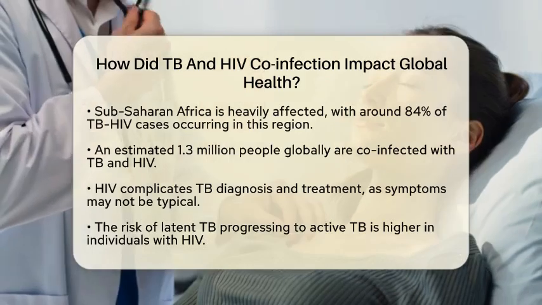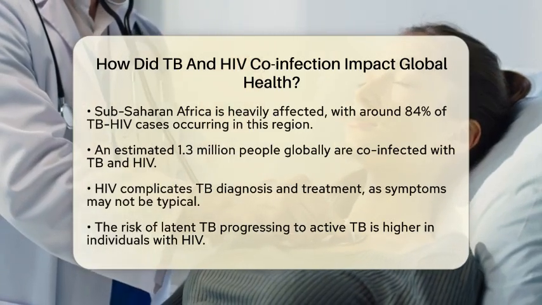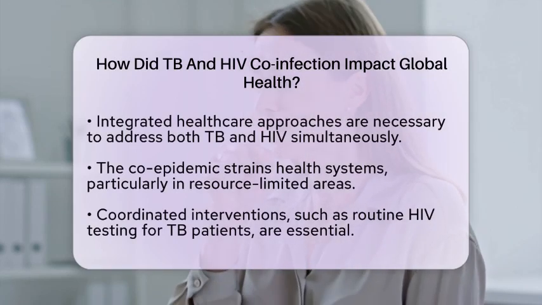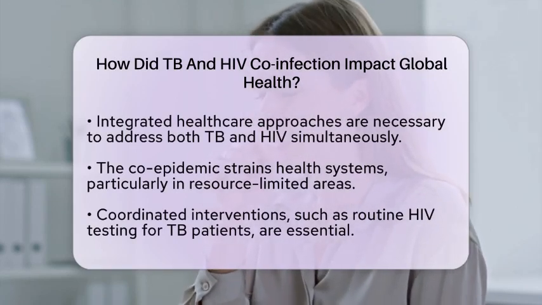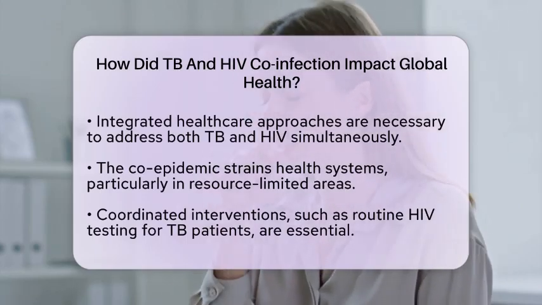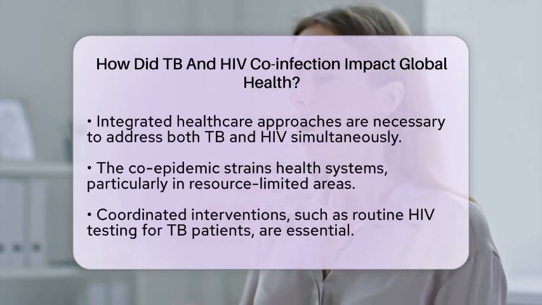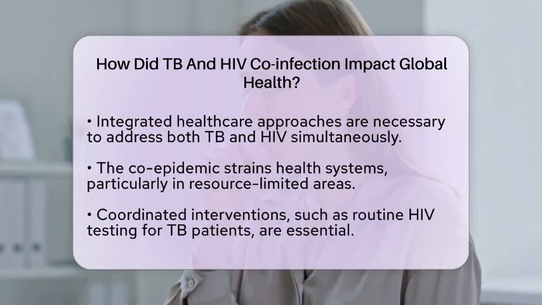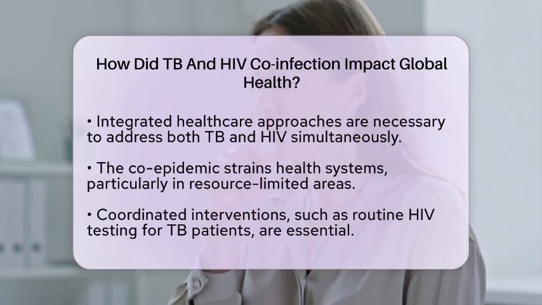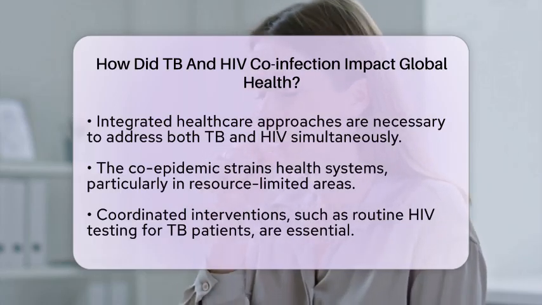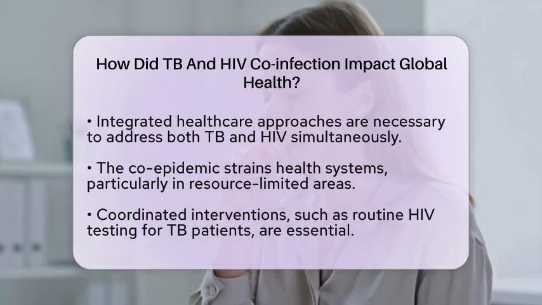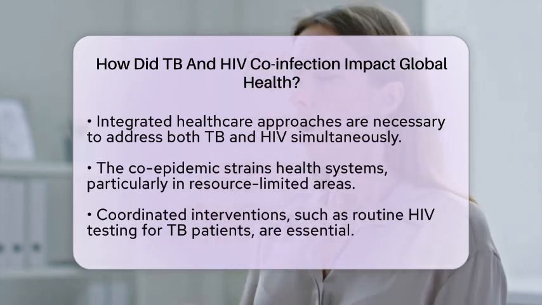This complexity requires healthcare systems to adopt integrated approaches that address both infections at the same time. The co-epidemic has placed immense pressure on health systems, especially in areas with limited resources. Coordinated interventions are essential. For example, routine HIV testing among TB patients and TB screening for people living with HIV are vital steps. Combined treatment regimens can also improve outcomes for those affected.